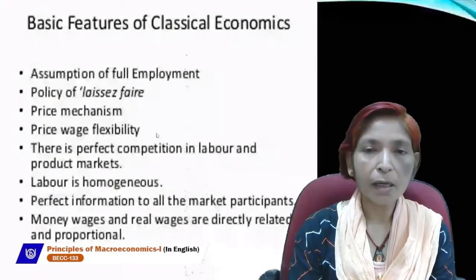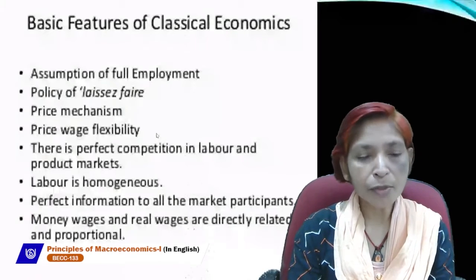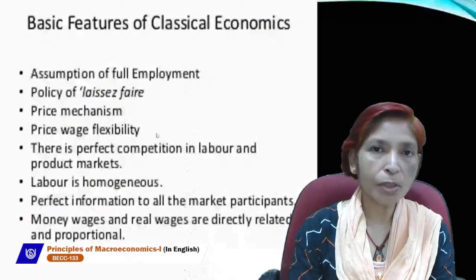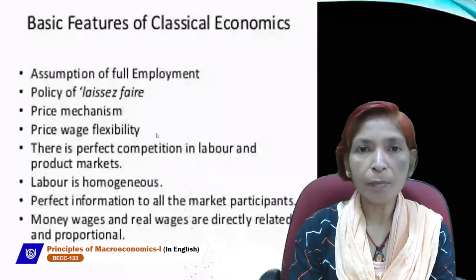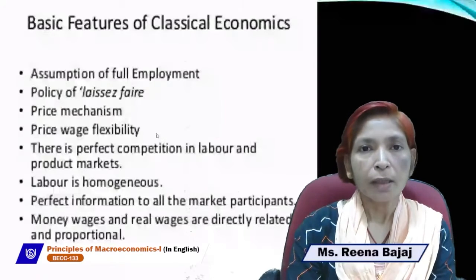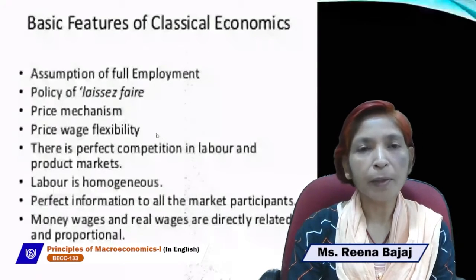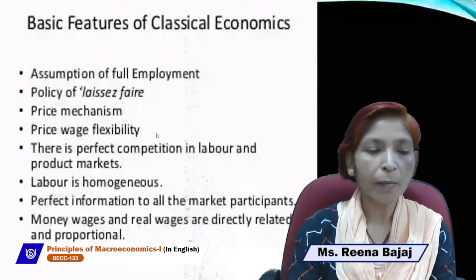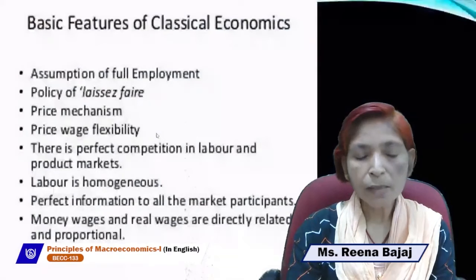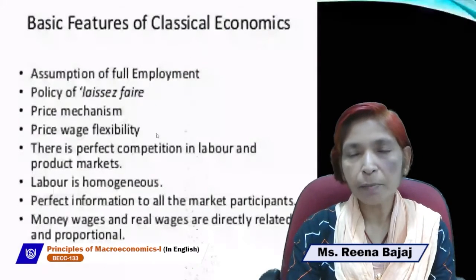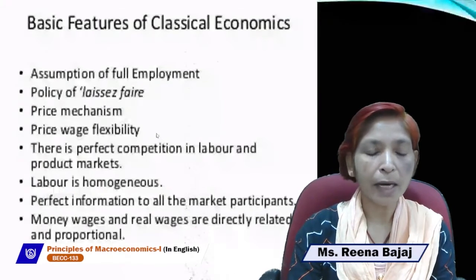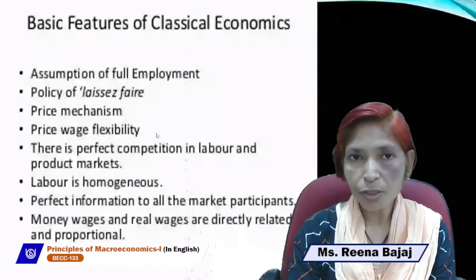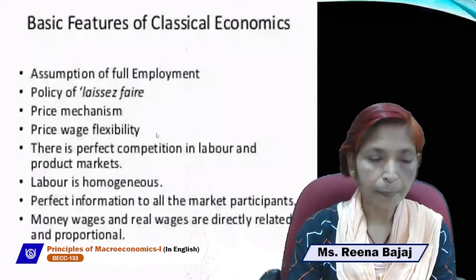The next assumption is that labor is homogeneous. Under this assumption, all units of labor are the same. But that can't be possible, because the mental and physical ability and capability of all laborers are always different. Next is perfect information for all market participants. It means there is perfect knowledge regarding market prices and market products in the economy, which is also an unrealistic assumption that does not exist at present.